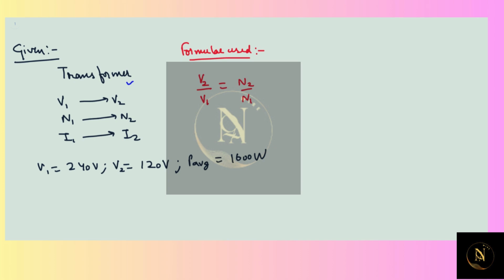This transformer changes from V1 to V2 voltage, having N1 turns to N2 turns, and we have I1 current passing through the wire with V1 voltage, and that changes to I2 with corresponding V2 voltage. We are given the voltages here and the average power, and average power is conserved over both conditions.